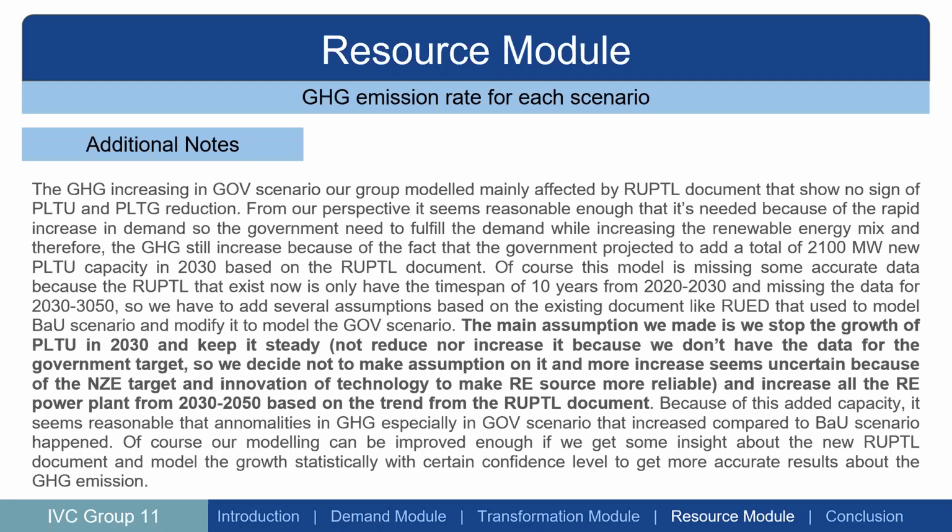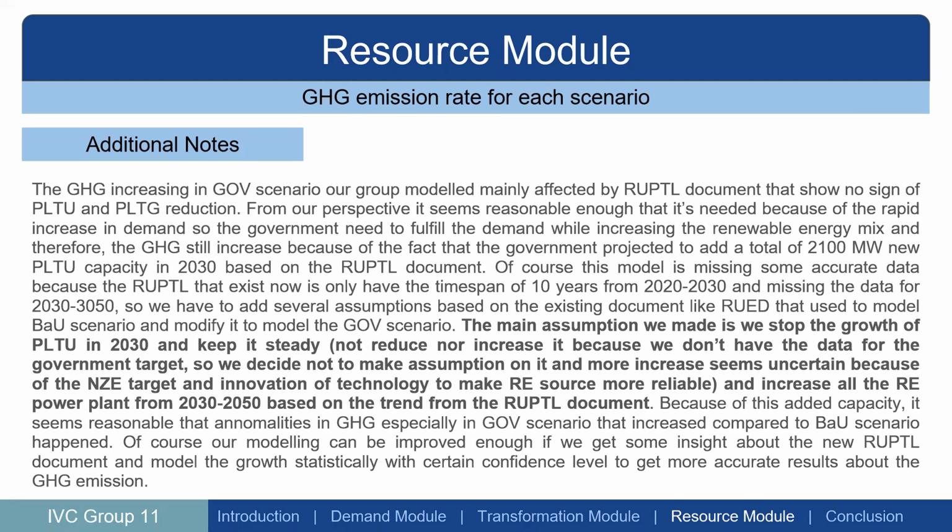Of course, our modeling can be improved if we get some insight about the new RUPTL document and model the growth statistically with a certain confidence level to get more accurate results about the GHG emission. So we still need accurate data about the RUPTL, because we know things outside our country also have dynamics, and we need to see a bigger picture of what we need to do in Indonesia.